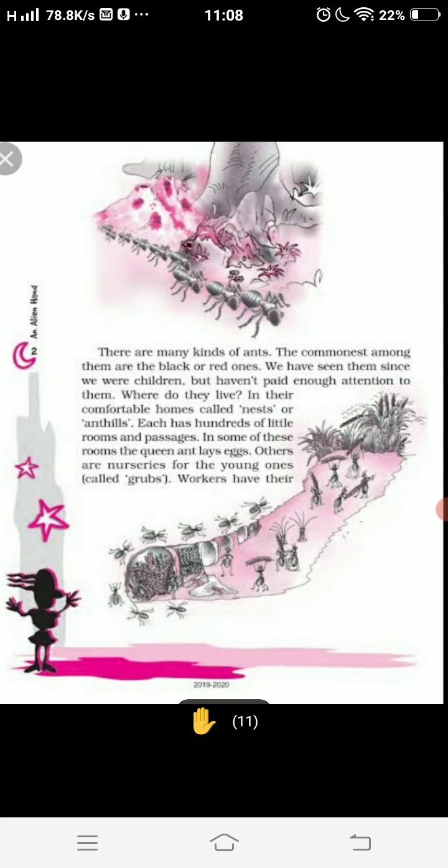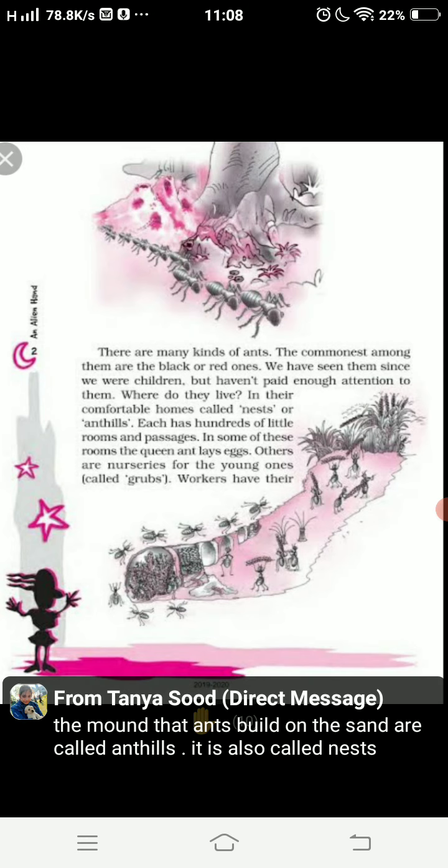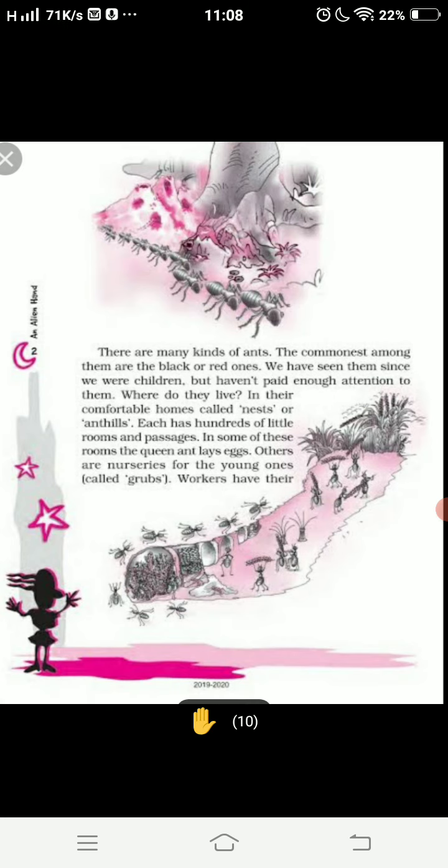You have to tell that ant hills are basically nests, and in these nests ants live, and each ant hill has lots of rooms and passages, near about 100. In some of the rooms the queen ant lays eggs, and in other rooms there are different types of ants. So by picking up that content, you can frame this answer. Okay. Now let's move to question number two.